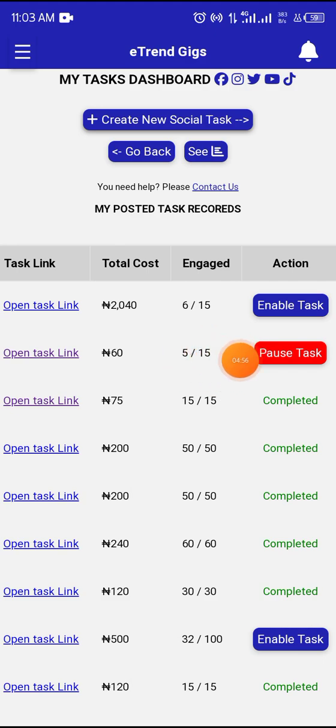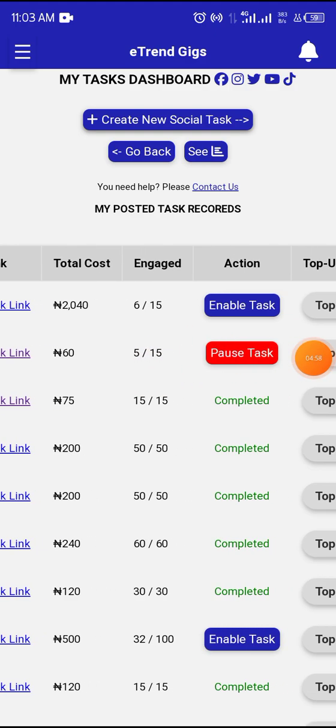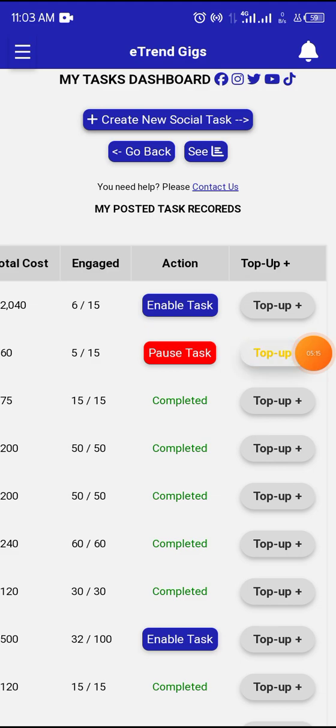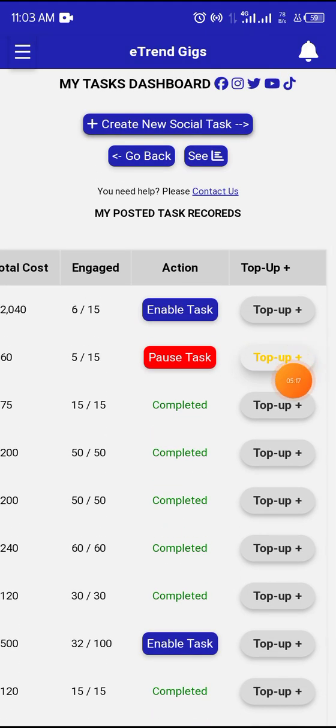this top up? So please try to be making use of it, especially for tags you have already created before and you need more engagement on, more likes, more comments, more followers. If you have already created tags for that page or post before, try to be using top up to increase the engagement of followers.